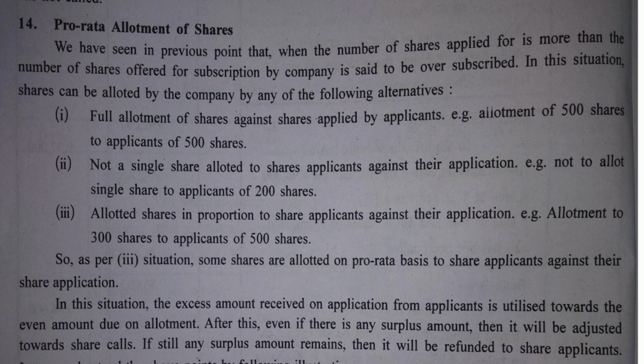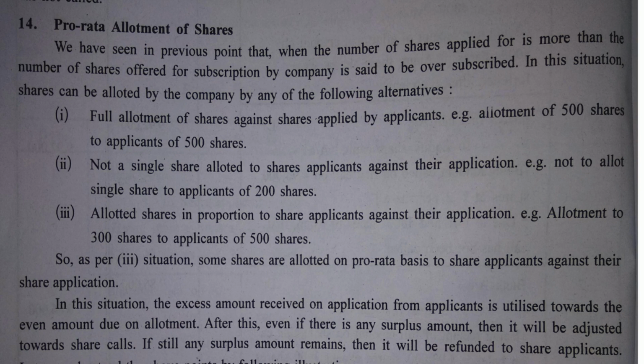So as per the third situation, some shares are allotted on pro rata basis to share applicants against their share application. In this situation, the excess amount received on application from applicants is utilized towards the amount due on allotment. This simply means, in usual cases, the sums that we have done so far, the excess applications are rejected, yeah? But here, the option that they have taken is what?